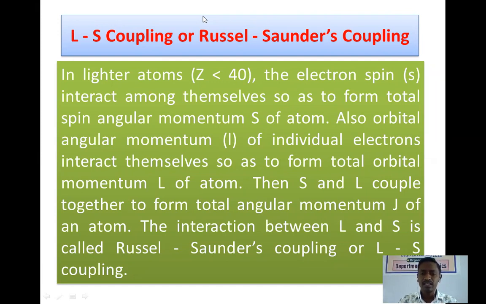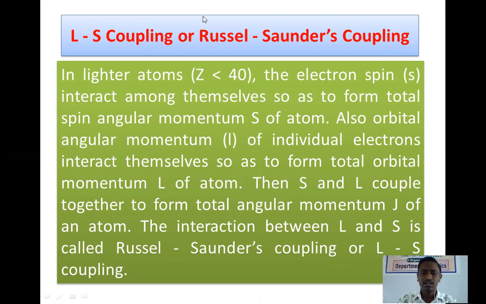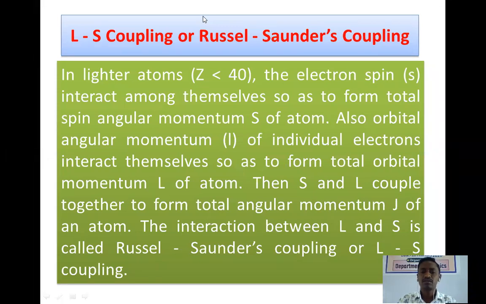Okay, and then the resultant values of spin and orbital angular momenta, which are formed due to the interaction among individual spin and individual orbital angular momenta, these two vectors couple together to form total angular momentum capital J of an atom.